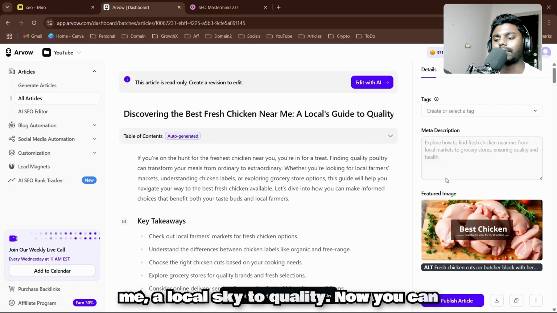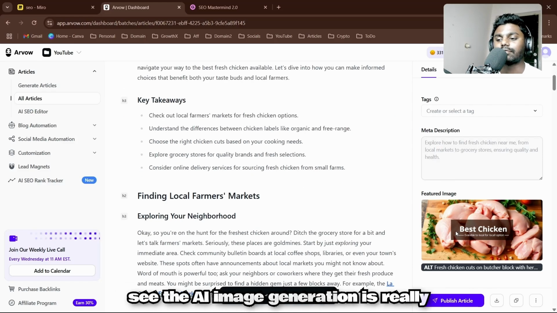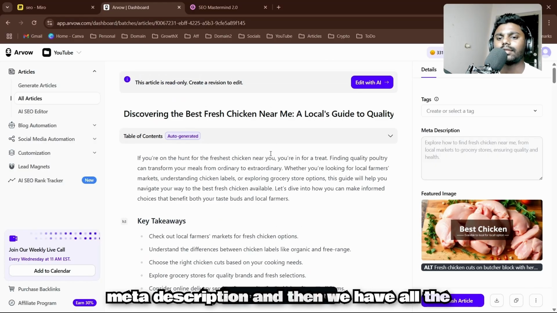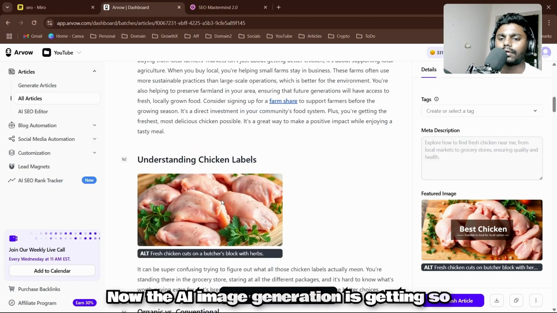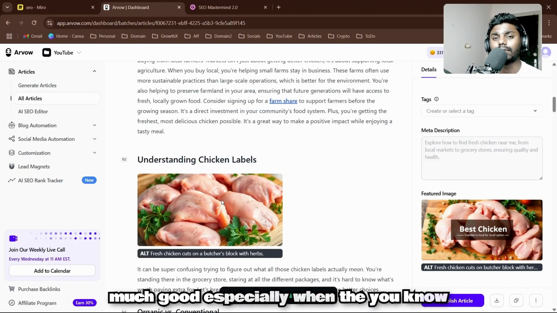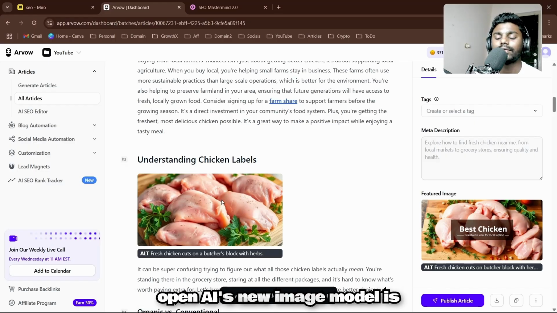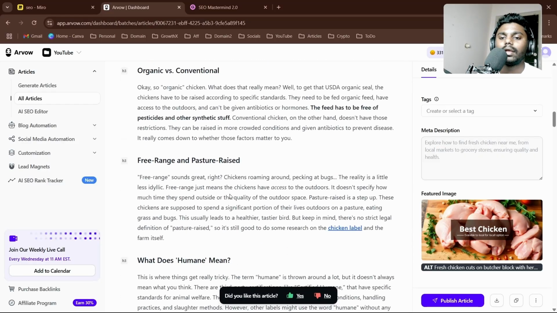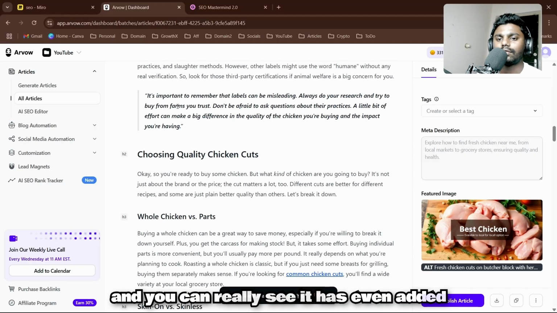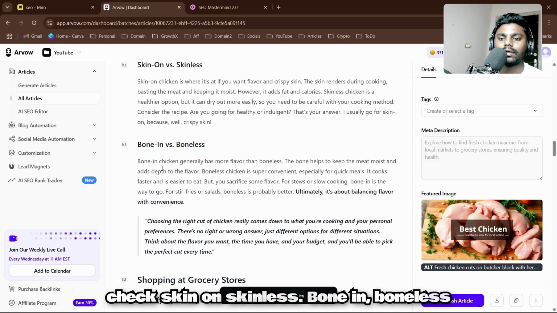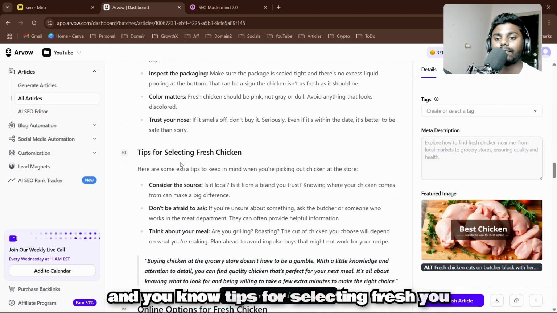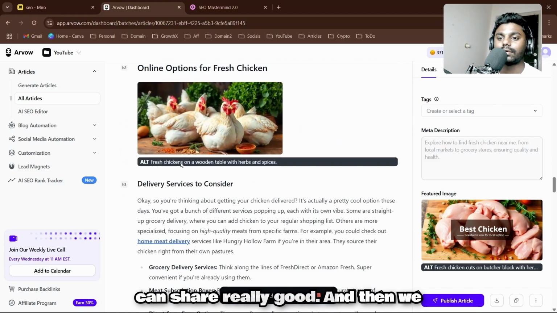a local guide to quality. Now you can see the AI image generation is really good with the alt text, and then we have the meta description, and then we have all the key takeaways and H1, H2. Now the AI image generation is getting so good, especially with OpenAI's new image model update, okay? And you can really see it has even added the quotes and how to check skin-on, skinless, bone-in, boneless, and tips for selecting fresh chicken, which is really good.